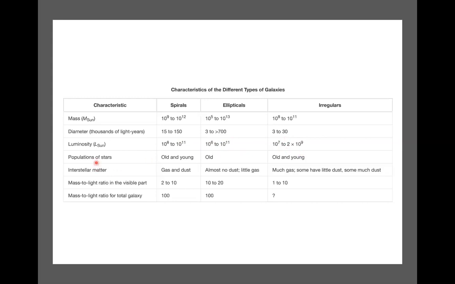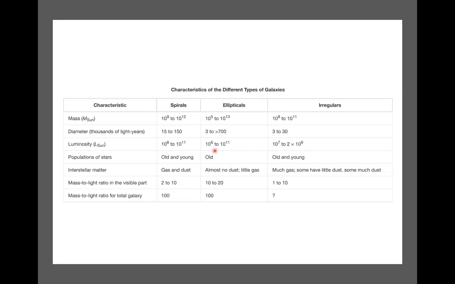And if you consider the population of stars, this is something very important that you can keep in mind. Normally, spiral galaxies have both old and young stars, and that's why they are a little bit brighter. But if you look at the elliptical galaxies, most of the time they have an older stellar population, right? And irregulars, you can't tell specifically. Again, you have both old and young.